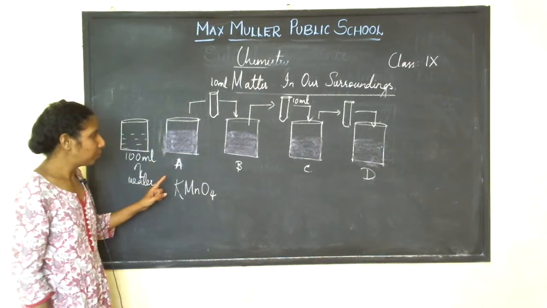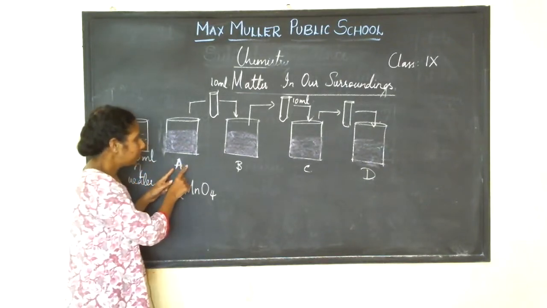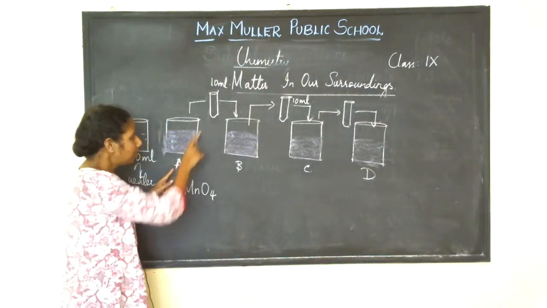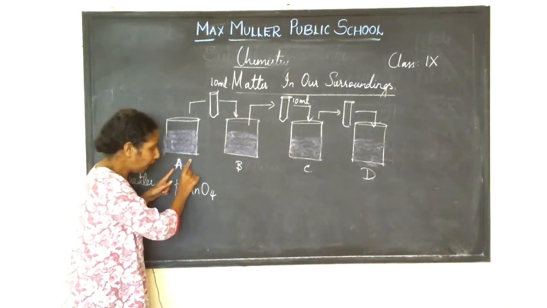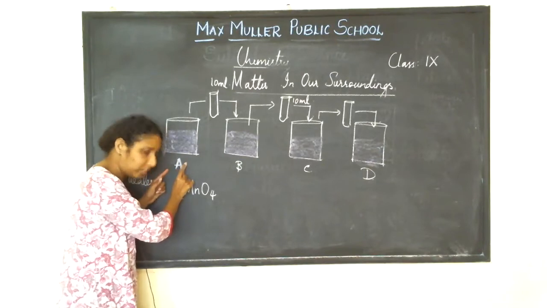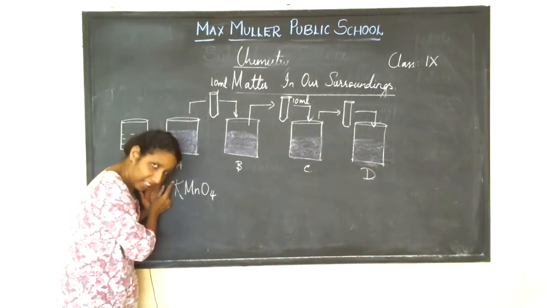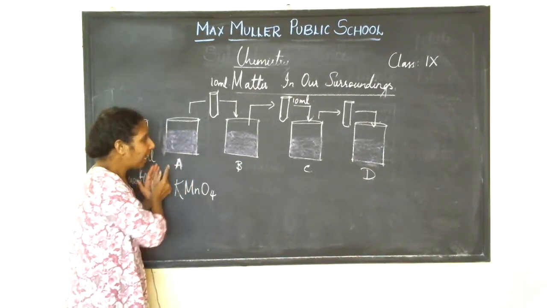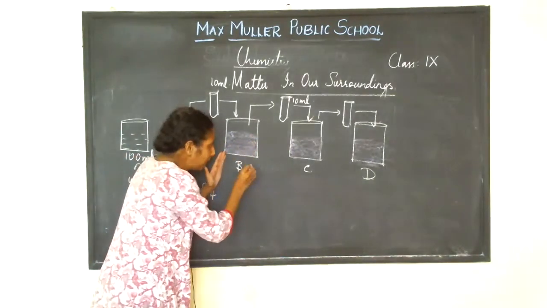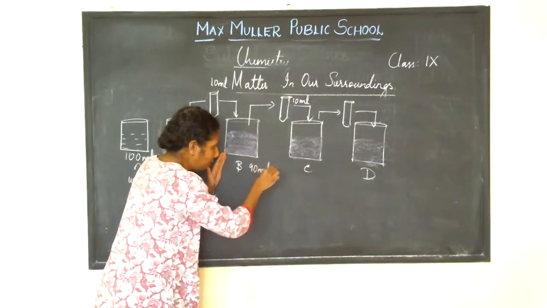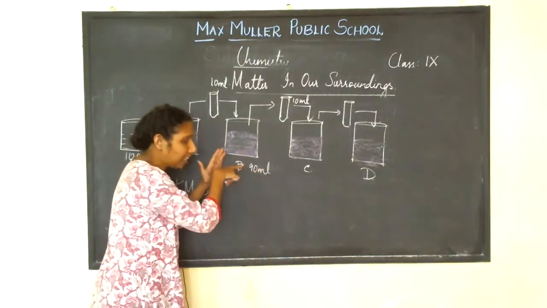Now you are going to take 10 ml of potassium permanganate solution from beaker A and add it to 90 ml of water in beaker B.